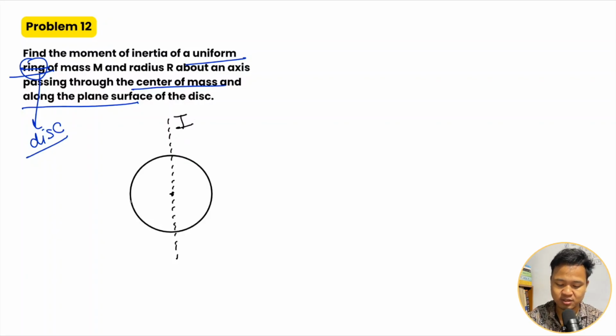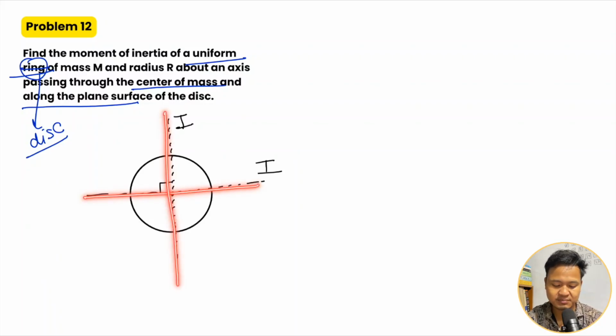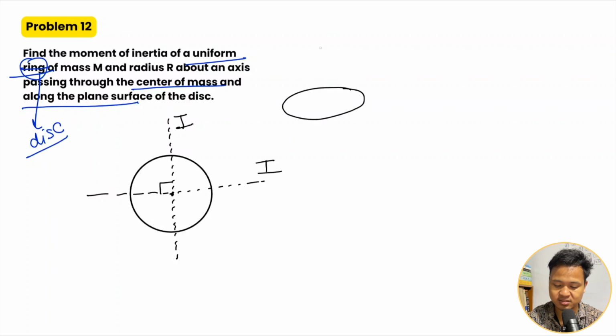If I take another axis perpendicular to the first axis, this is also similar, since the disk is uniform and symmetric. So along this axis it is I, and along this axis it is also I. But this third axis, into the plane or out of the plane, we know it is mr squared divided by 2.